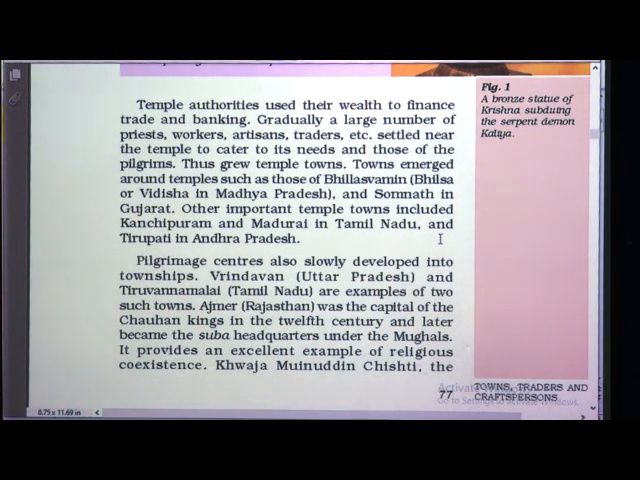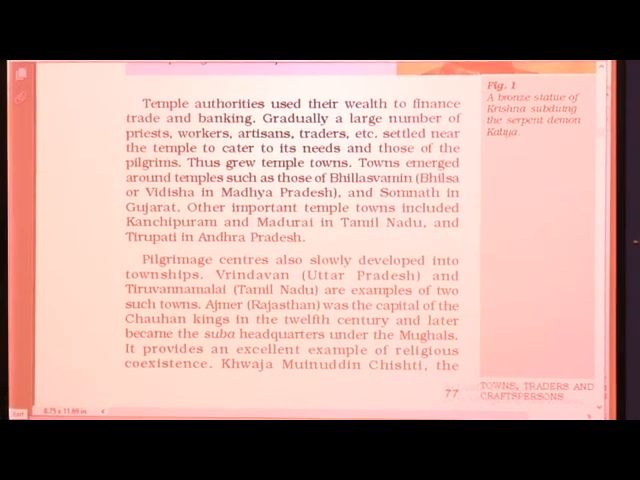Towns emerged around temples such as those of Billa Swamin, that is Bilsa or Vidisha in Madhya Pradesh, and Somnath in Gujarat. Other important temple towns included Kanchipuram and Madurai in Tamil Nadu and Tirupati in Andhra Pradesh. These are the famous temples which are located there. So, in this way we have completed this topic, till here in this session.